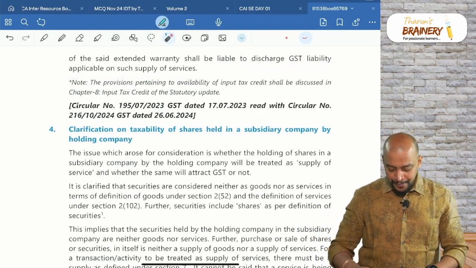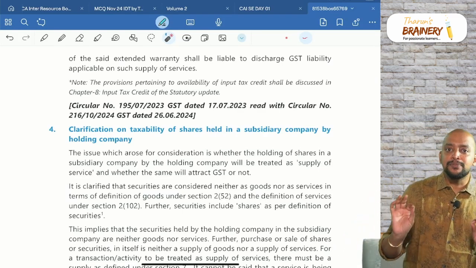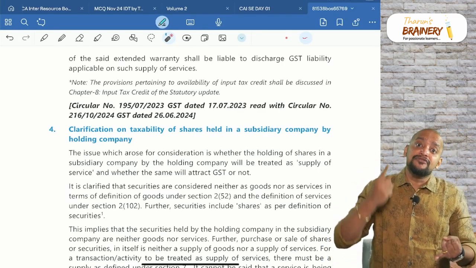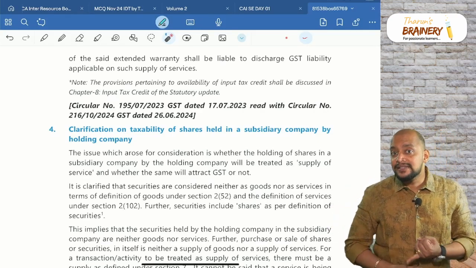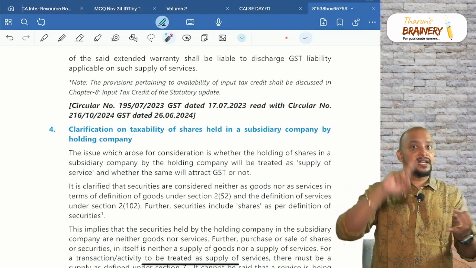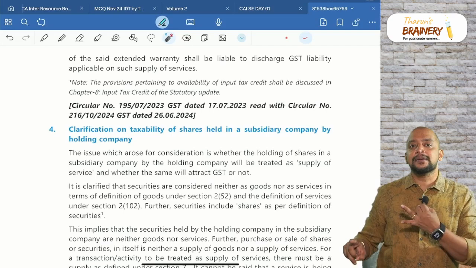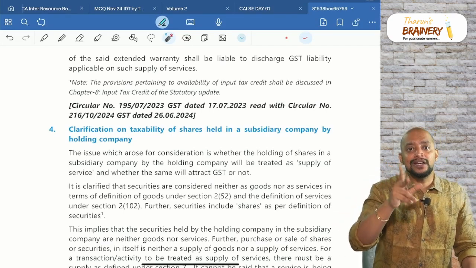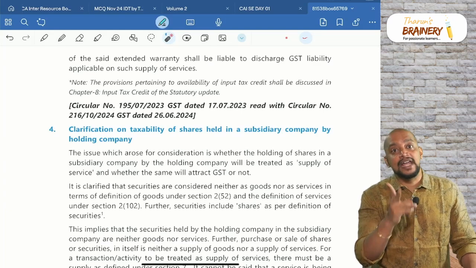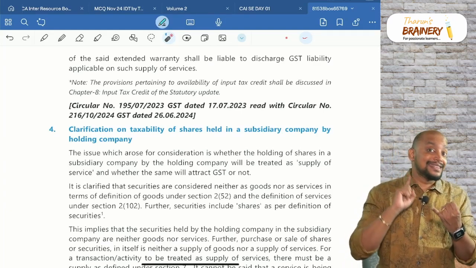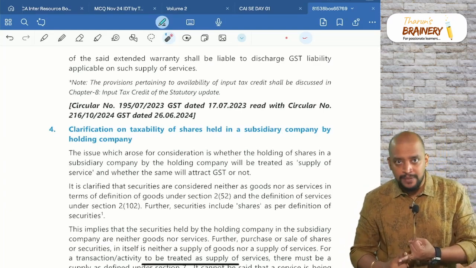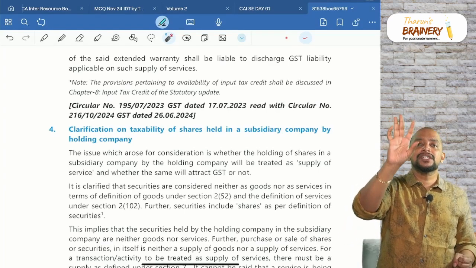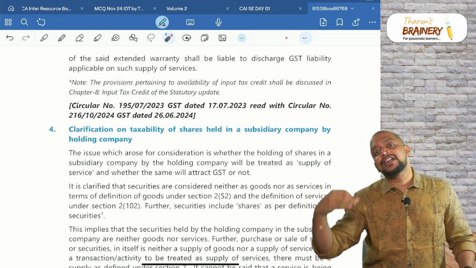Okay. Now you need to remember in simple words just 2 points. At the same time from the same supplier, composite supply. The rate of the product is the rate on the extended warranty. So at the same time from the same supplier, whatever is the product GST, that will be applicable on warranty also.